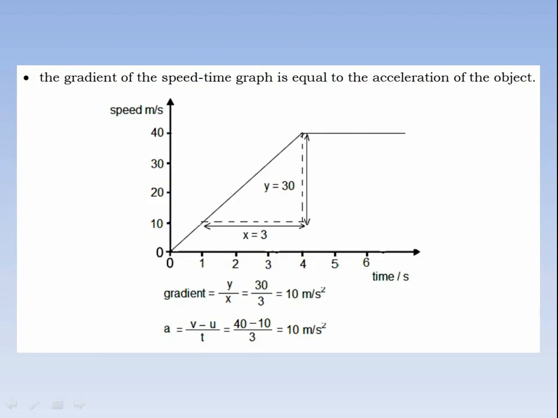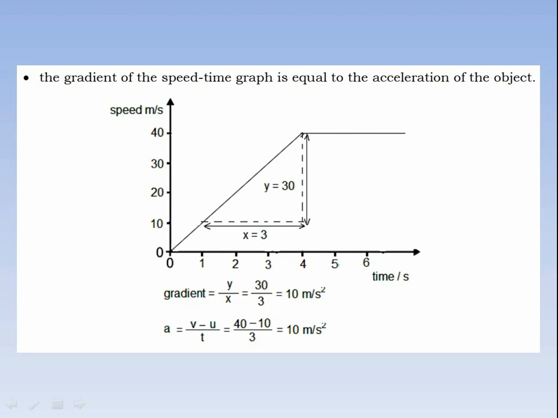How would we find out? Let's see in this example. The gradient of the speed time graph is equal to the acceleration of the object. By using the gradient of the speed time graph we can find the acceleration. In this example, the object starts moving with zero speed, and its velocity becomes 40 meters per second in 4 seconds. Here the gradient is 30 divided by 3, and we get an acceleration of 10 meters per second squared.